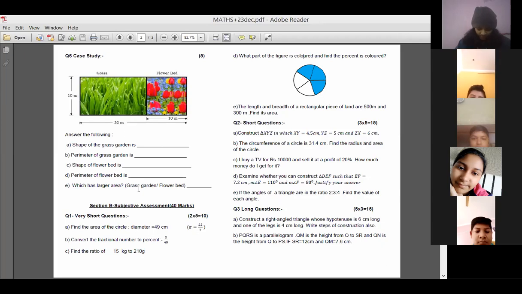What is the area of the grass garden, beta? Just tell me that answer. 300 meter square. Yes, not 200 meter square. It's 300 meter square. 10 multiplied by 30, length into breadth, that is 300 meter square. And flower bed is 100 meter square. So that means grass garden is having larger area than the flower bed here. Yes, Devanshi, Vedang. Correct. Yes, yes, you're correct over here.